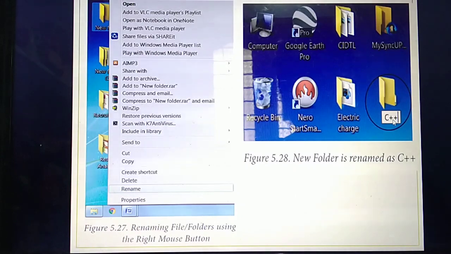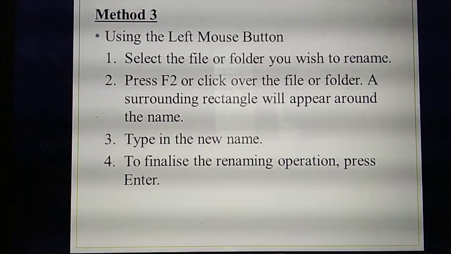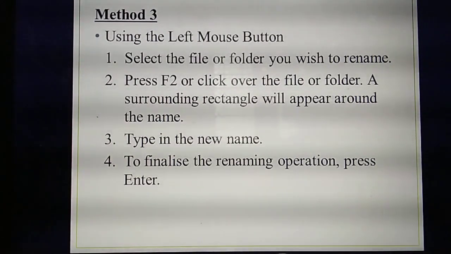Understand? What's the second method you have studied to rename the file or folder? First you need to select the folder, then right click, placing the mouse pointer here and right click using the right mouse button. Once you right click, a lot of menus will be displayed in the pop-up menu. Among that you need to select the rename option. If you click this rename option, the rectangle box will be displayed. In the place of the rectangle box, you need to type what name you need to rename and press enter. This is the second method. Understood? Then the third method. The third method is using the left mouse button.